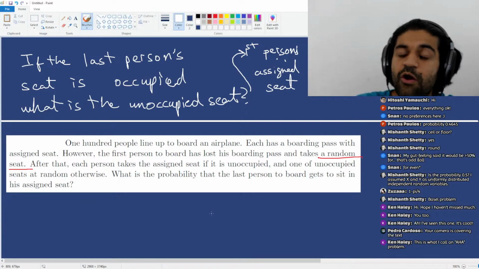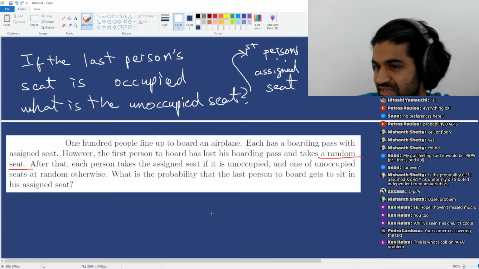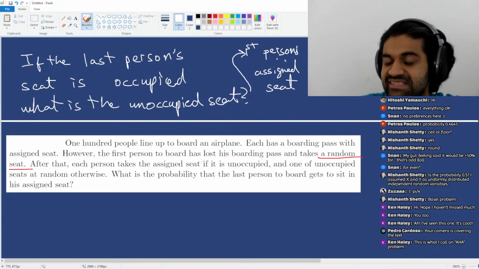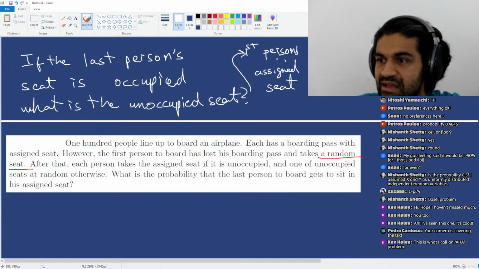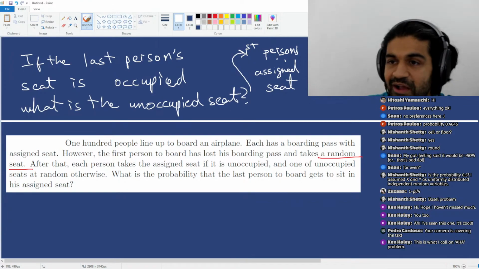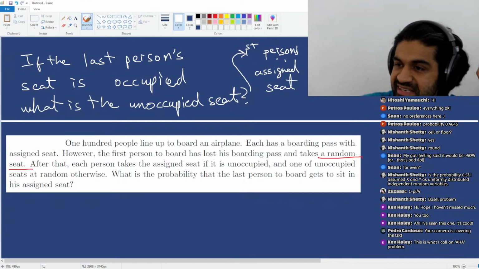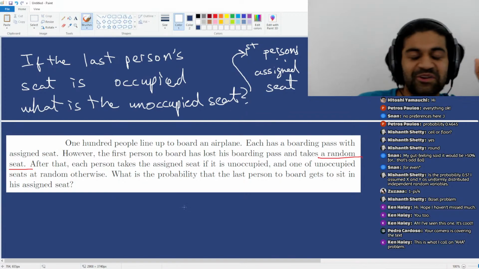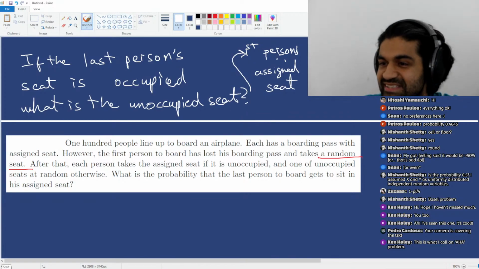Agreed? No one must have taken that seat through the entire process. If seat number 27 or whatever is unoccupied at the very end, then that means it's been unoccupied the whole time. No one took that seat. But then the question is, what was person 27 doing then? And you can apply that logic for every single seat.